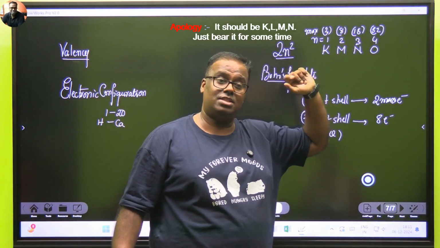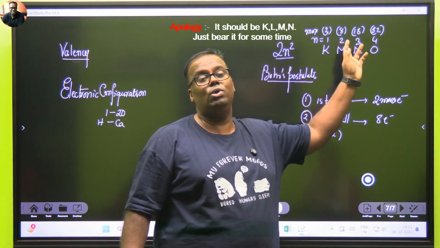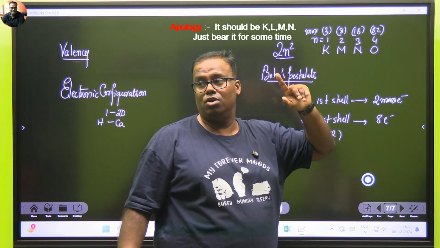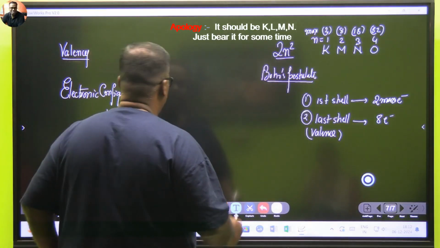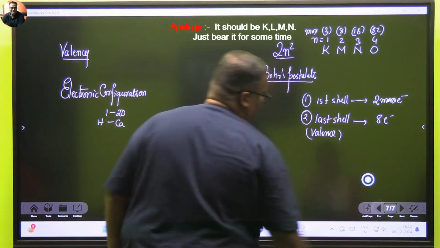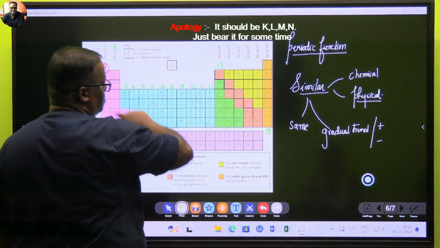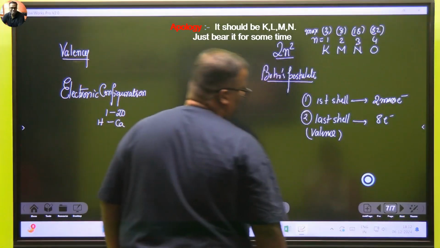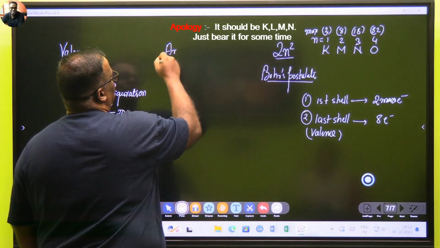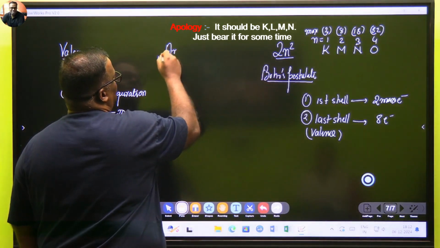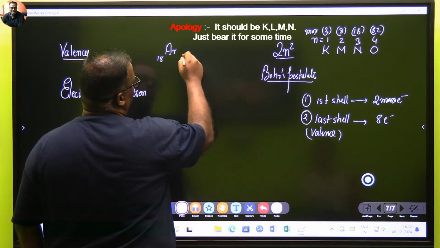But the rule is, if this shell is the last shell, you cannot hold 18. You have to hold how much? Only 8. So the most interesting thing you will see is with, let's say, this atom argon, and after argon we have got potassium and calcium. Okay, let's see for these two. So I've got argon with me. Argon's atomic number is 18. So how do you see the electronic configuration?